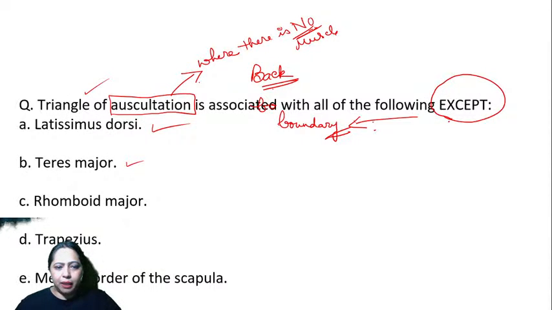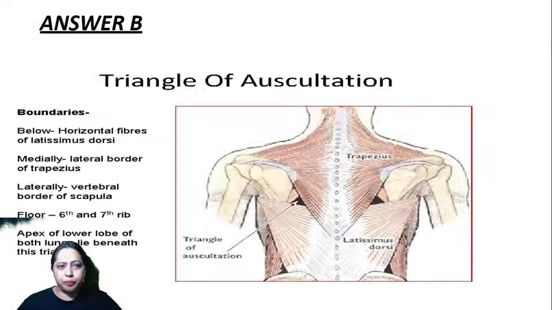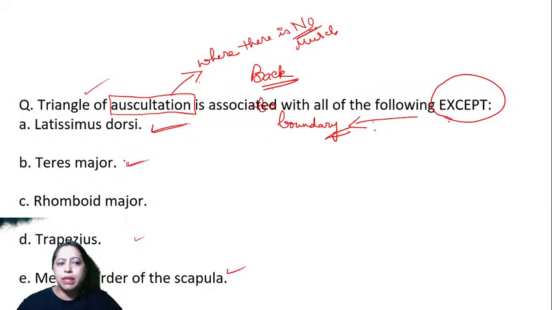Medial border of the scapula is on that side. Trapezius is also on that side. Teres major is also close to that area. Latissimus dorsi also. But where is rhomboideus major, minor? Where are these? Where is rhomboideus major? Okay, let's see. Keep the option open. Okay, answer is B. All right. What is this one? The teres major. Teres major is the answer.